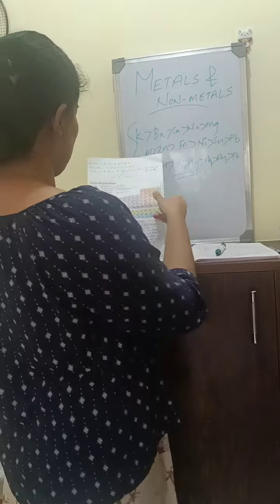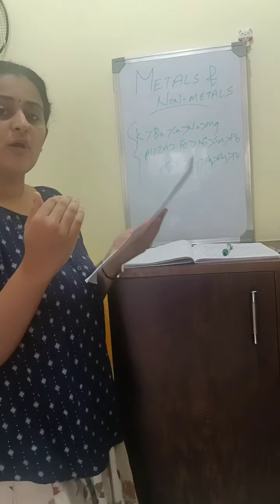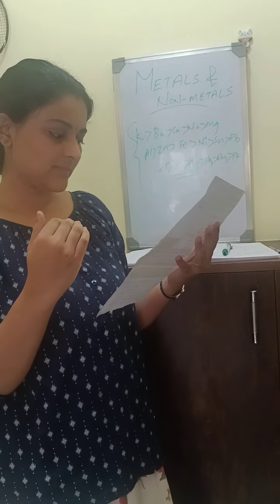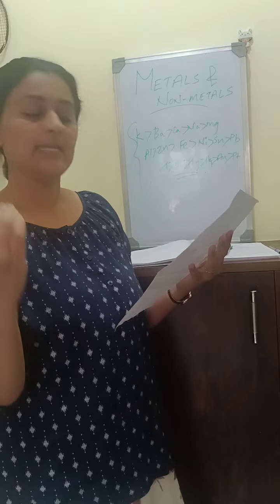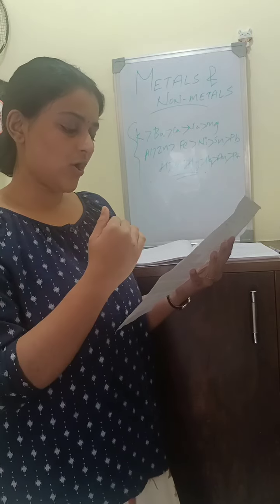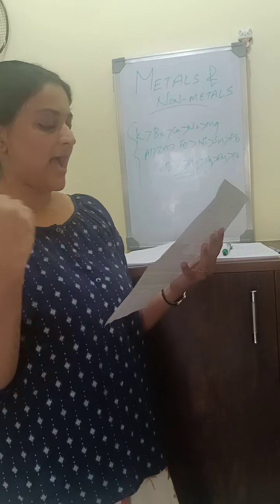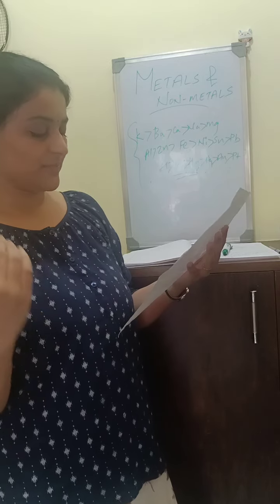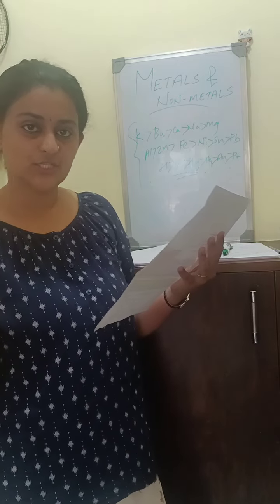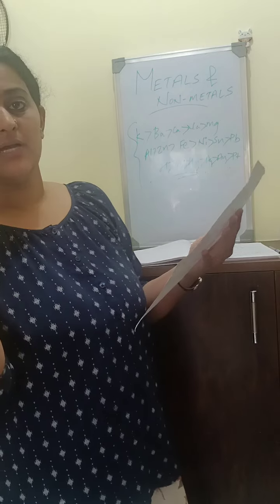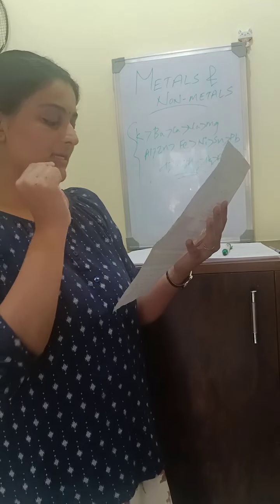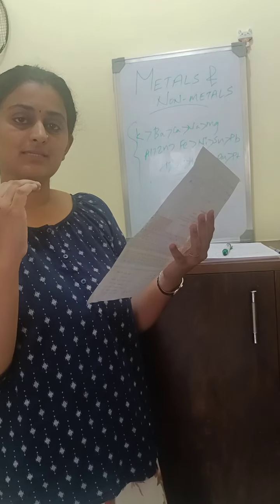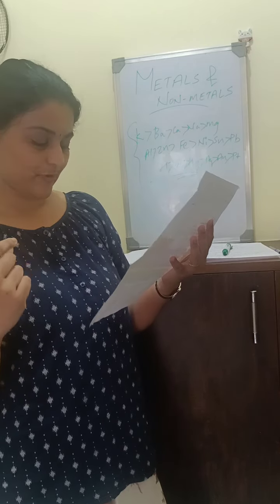So let me show you the periodic table. The group 1 elements are called alkali metals. Group 2 are alkaline earth metals. From scandium to zinc in period 4, zirconium to cadmium in period 5, hafnium to mercury in period 6 and rutherfordium to copernicium in period 7, they are transition metals. And from yttrium to lutetium and lanthanum to lawrencium, they belong to the lanthanide series and actinide series. Okay, they are a separate category.